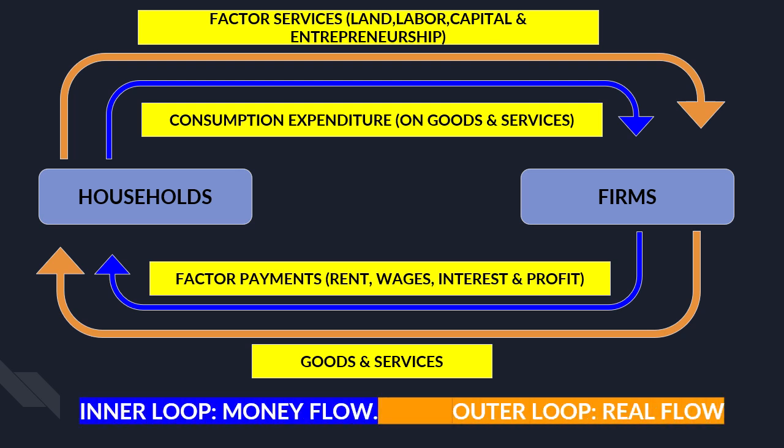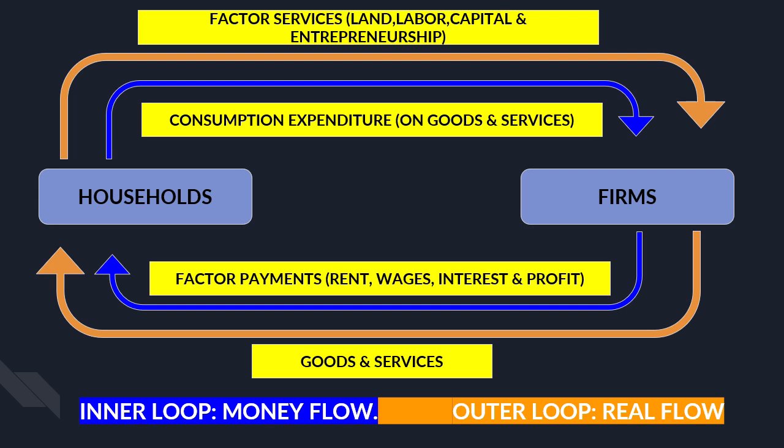So a corresponding flow of goods and services will take place from firms to household. If you will notice carefully, you will see that two types of flows are taking place here between household and firms. One, flow of goods and services, and second, flow of money. So I have used two colors here to reflect the types of flow. Flow of goods and services is represented using orange color in the outer loop, which shows real flow, and flow of money is represented by blue color in the inner loop, which shows money flow.